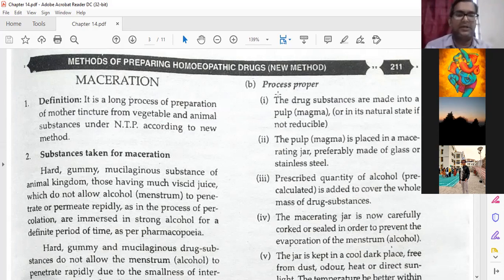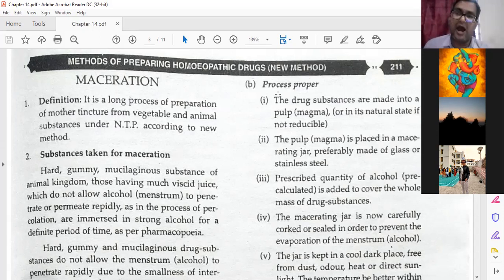Next is the substances taken for maceration. What type of substances? The difference between maceration and percolation also comes here. So what type of substances will be useful for maceration?